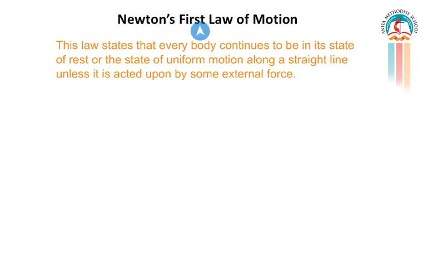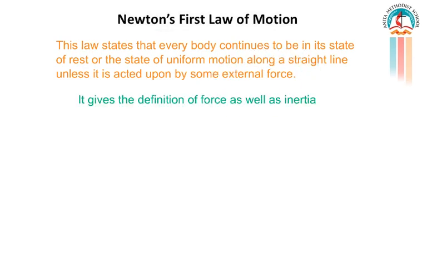Now let us learn about Newton's first law of motion. This law states that every body continues to be in its state of rest or a state of uniform motion along a straight line unless it is acted upon by some external force. That is, if a body is at rest, it continues to be at rest. If it is in motion, it continues to be in motion unless an external force acts on it. So Newton's first law gives the definition of force as well as inertia.